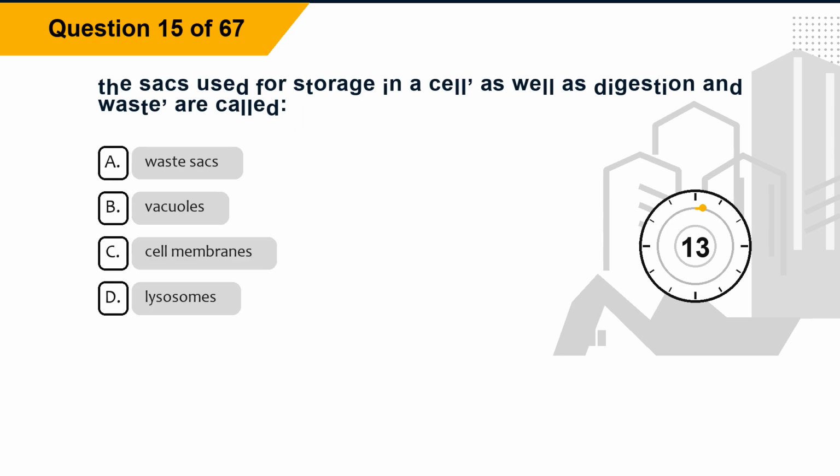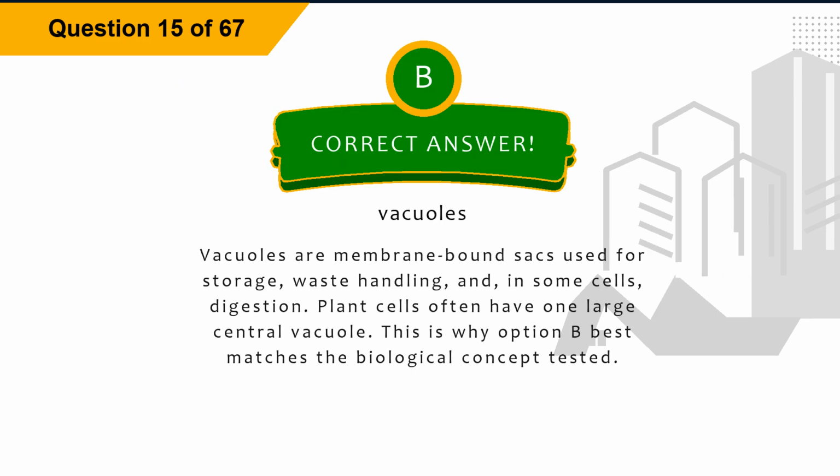Question 15. The sacs used for storage in a cell, as well as digestion and waste, are called: Option A. Waste sacs. Option B. Vacuoles. Option C. Cell membranes. Option D. Lysosomes. The correct answer is option B. Vacuoles. Explanation. Vacuoles are membrane-bound sacs used for storage, waste handling, and, in some cells, digestion. Plant cells often have one large central vacuole. This is why option B best matches the biological concept tested.